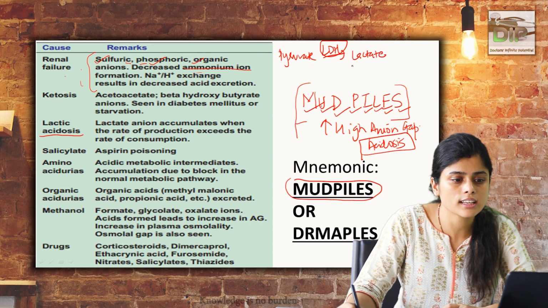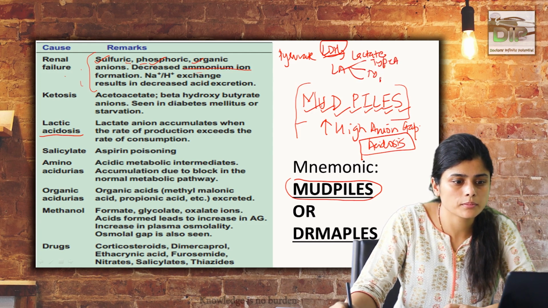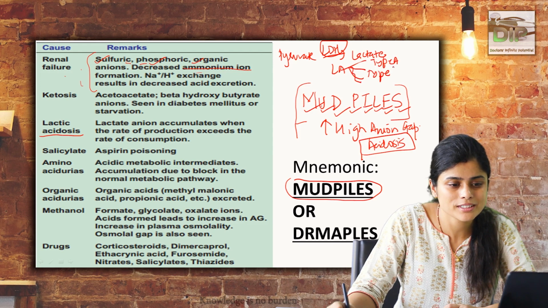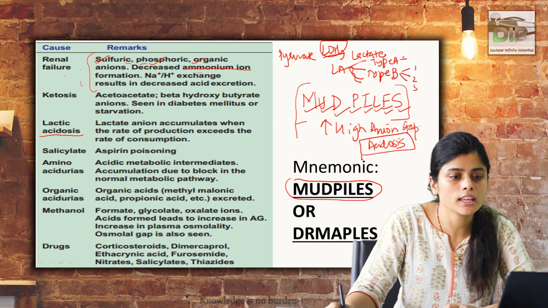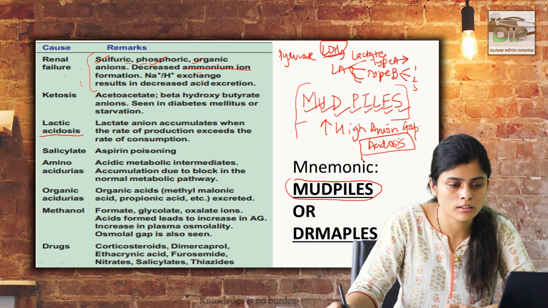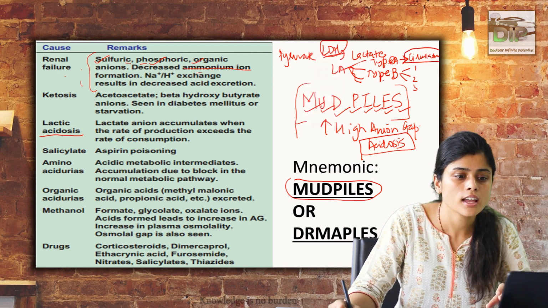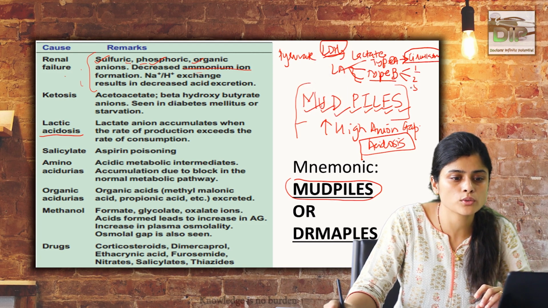This lactic acidosis is of two types, type A and type B. B is classified into 1, 2 and 3. Type A is mainly because of circulatory failure, like in heart failure, where anaerobic glycolysis can lead to more and more lactate, which causes lactic acidosis. In type B we have 1, 2 and 3.